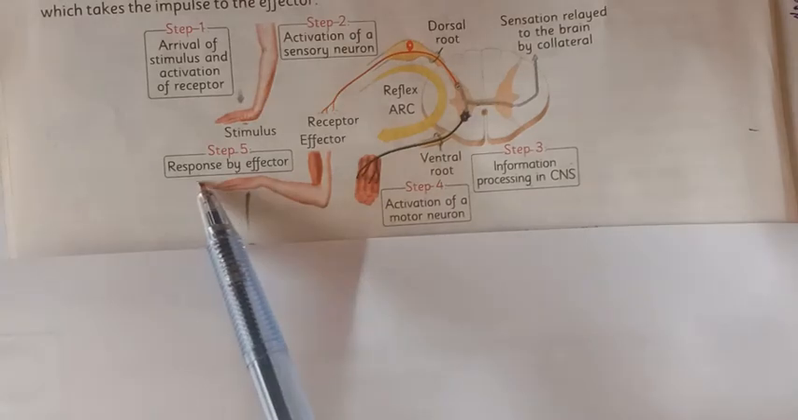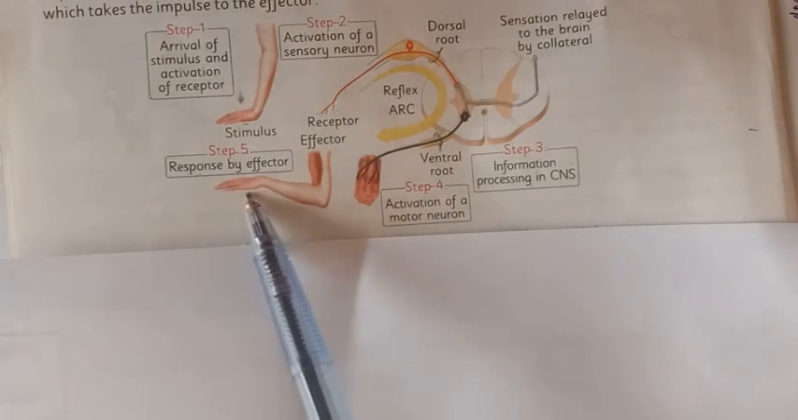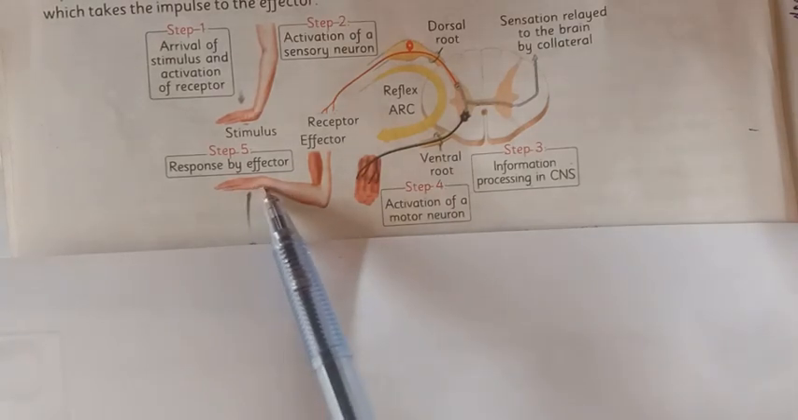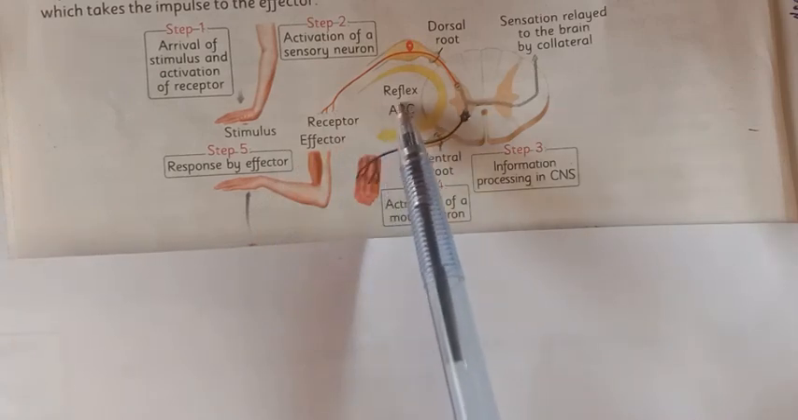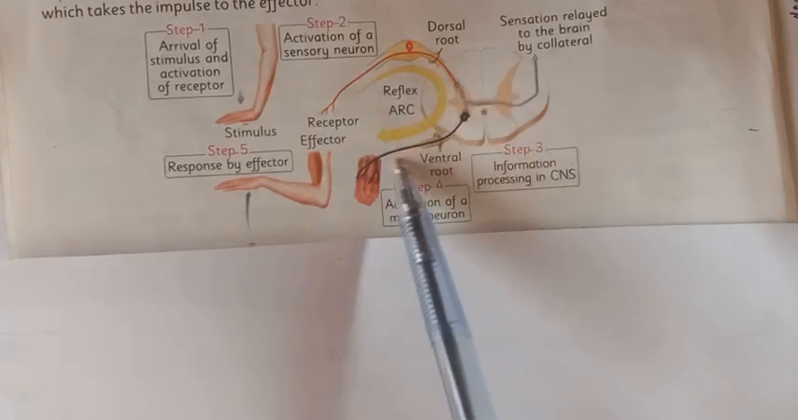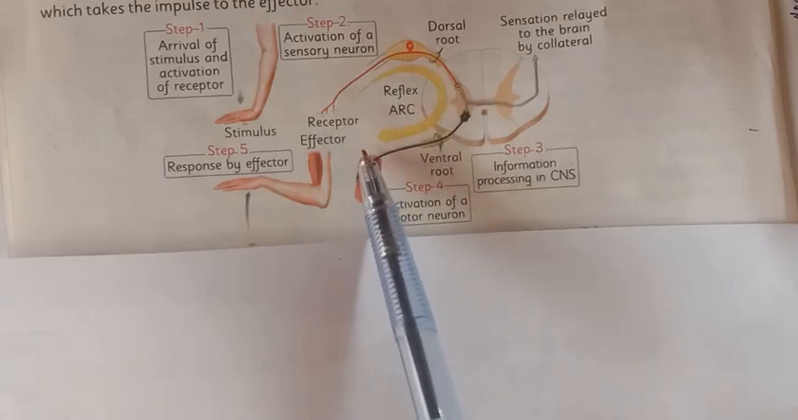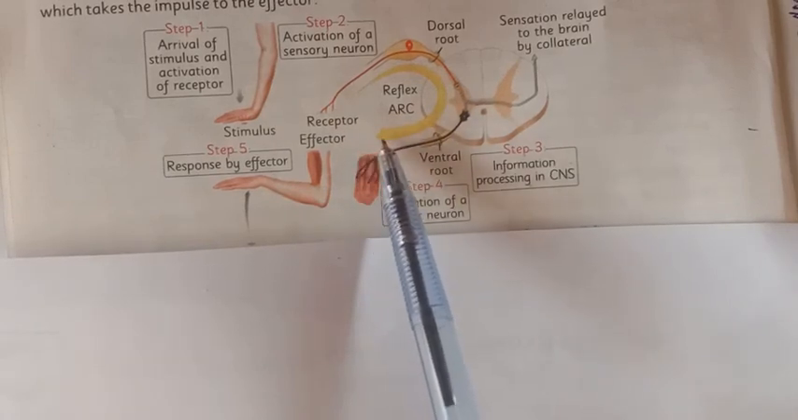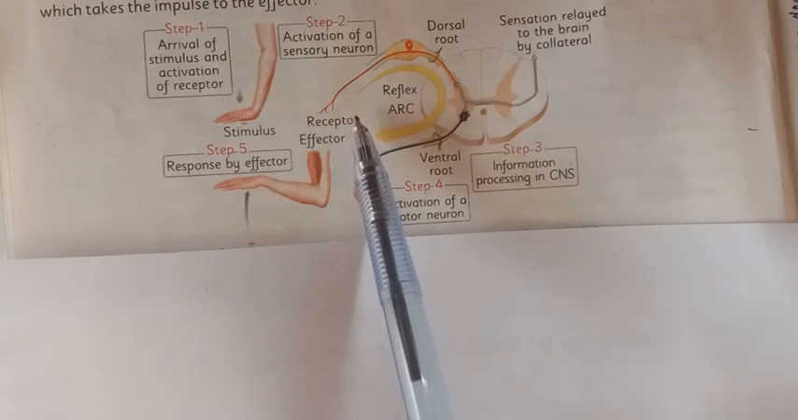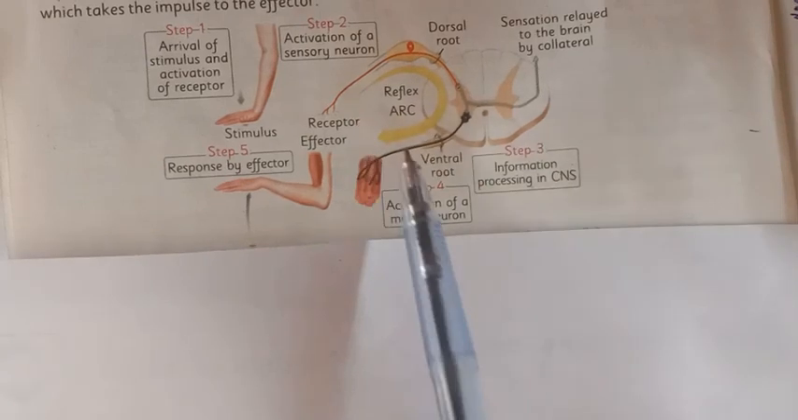Finally, step number 5, response by the effector. So the response is performed by the effector. So this is the diagram that shows the pathway, the reflex arc, and the whole process of reflex action. So this is all about reflex action and the peripheral nervous system. If you have any questions, comment, and I will answer. Thank you.